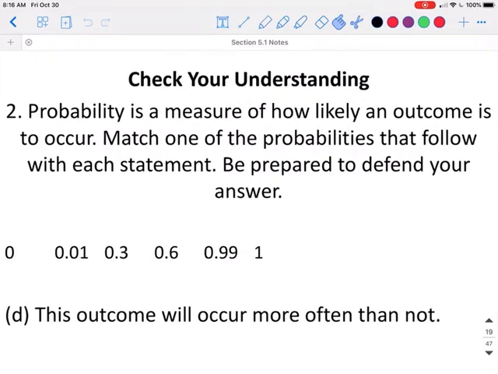This outcome will occur more often than not. So if it happened the same amount that it did not happen, that would be 50%. So more often than not would definitely have to be more than 50%. It's not happening almost every single time, so our best answer would be 0.60. It's happening more than half the time, so it's happening more often than it is not happening.